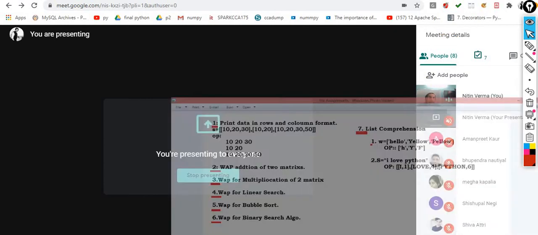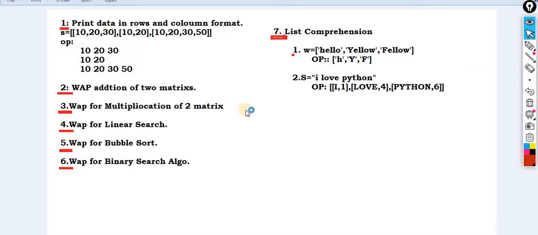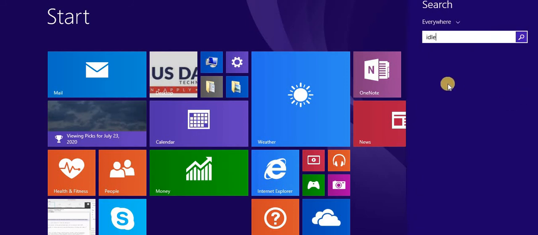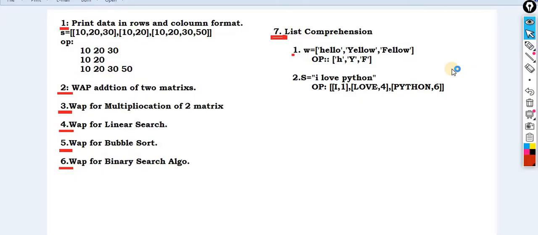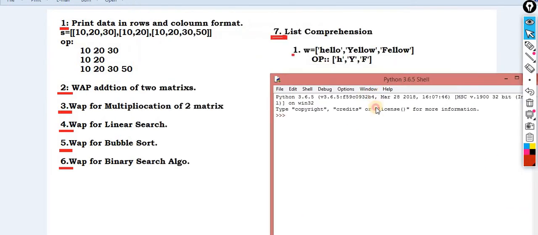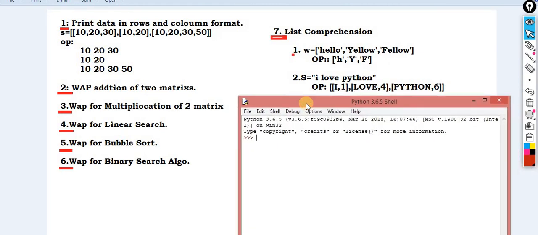Okay, what was the next assignment? The next assignment is list comprehension. Okay, what you are supposed to do? We are supposed to do this one. Okay, so where is our shell? Still didn't open. So okay, let me open my shell. Okay, so I'm showing you the concept, that is the list comprehension.